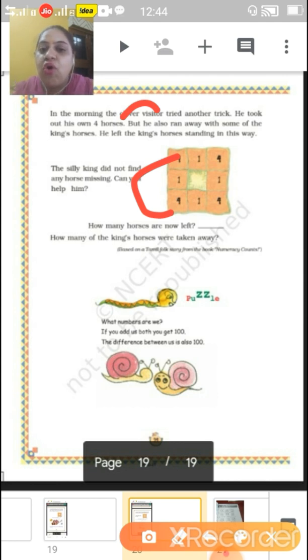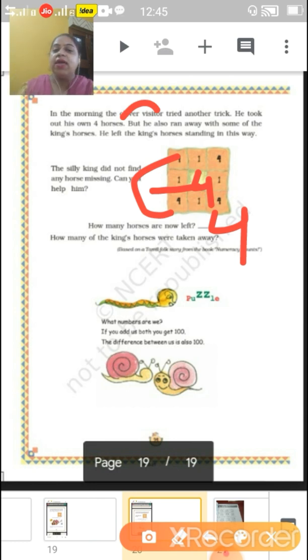So, how many horses are now left? Can you calculate? Yes. Now, only 4 horses are left, because on one side it is 3 and 9, that is 27. So here what they have left is 4. In the middle it will come 4. If we are calculating with 1, that will come only 4. 4 ones are 4.